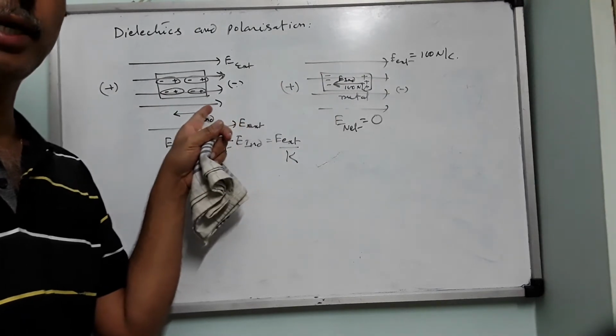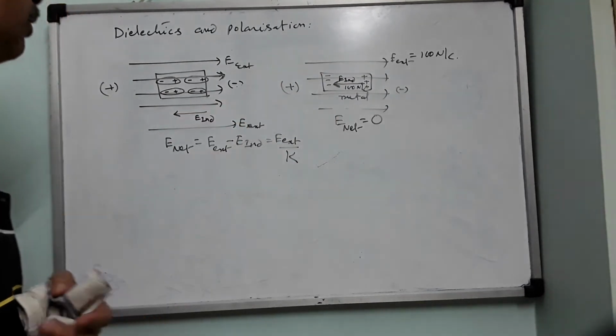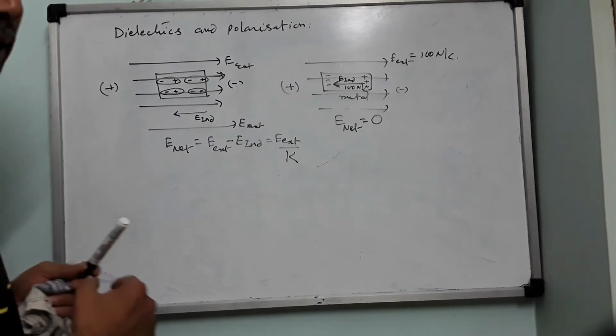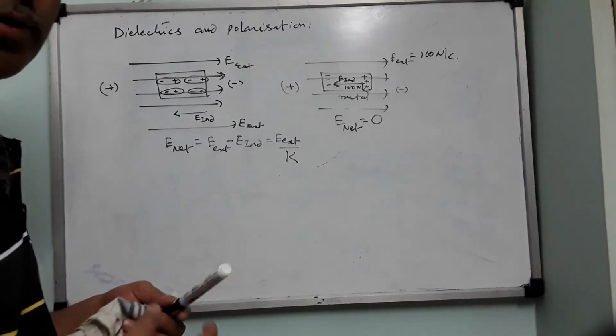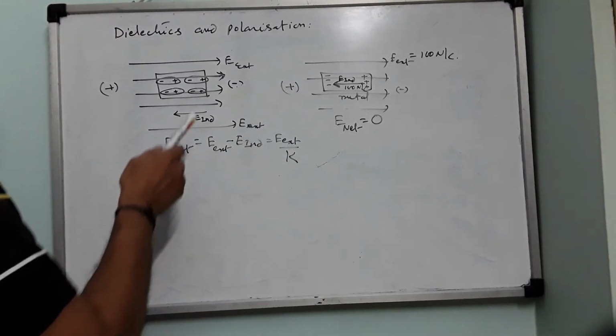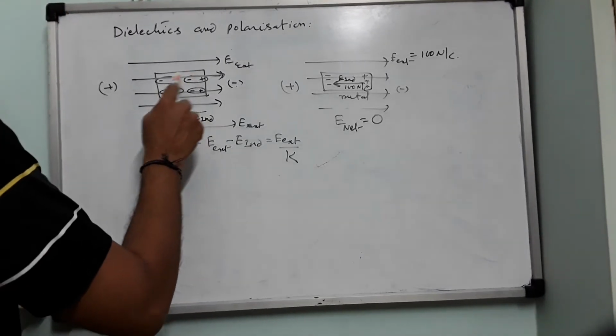A non-conductor is known as a dielectric. Examples of dielectrics are glass, water, mica, oil. Now this is actually called a polar molecule.